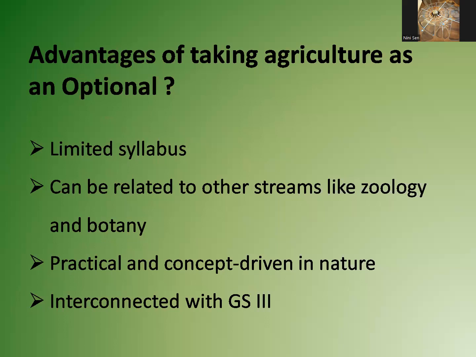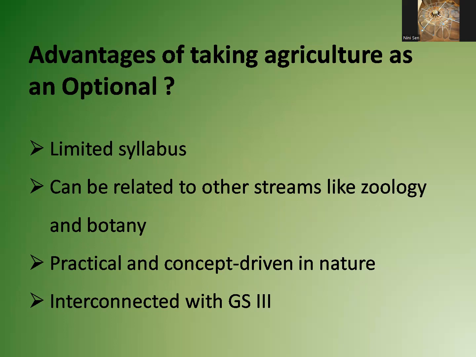The first advantage is a limited syllabus, which will save you a lot of time. You may require around 3 to 4 months. Those from an agriculture, zoology, botany or any biological background will be able to complete it within 2 to 3 months, maximum 3 months.